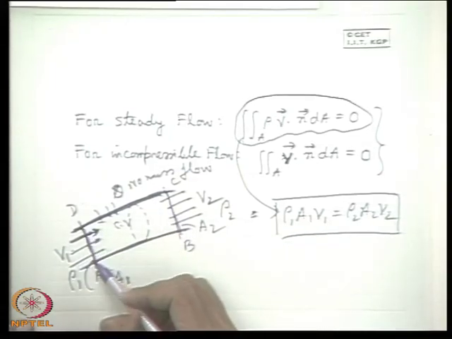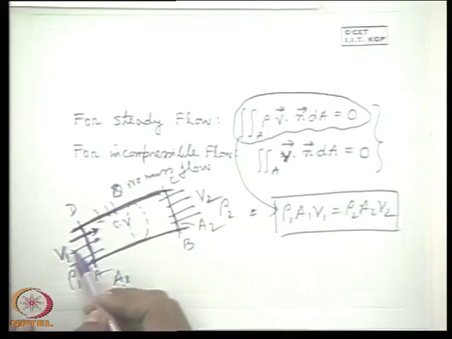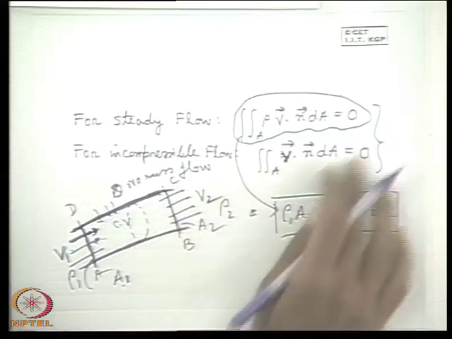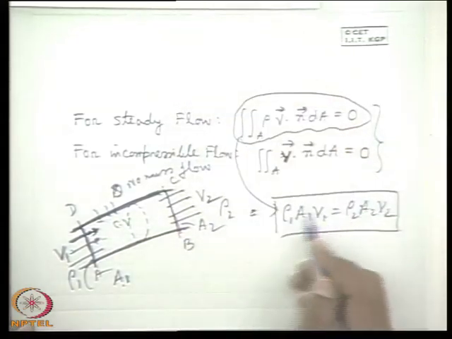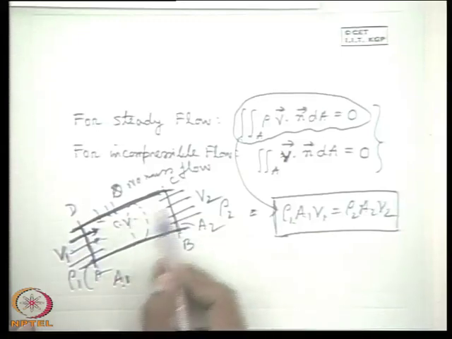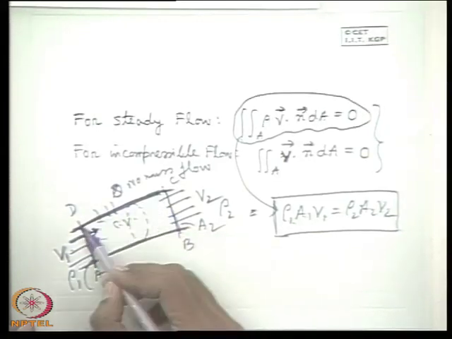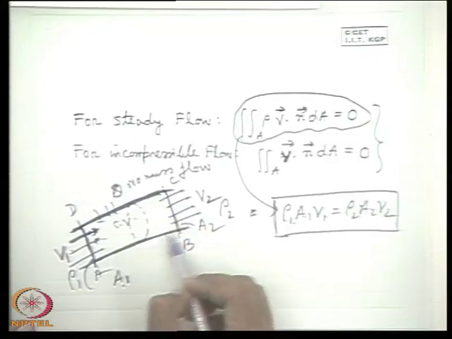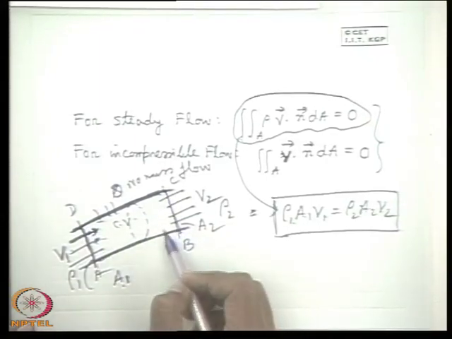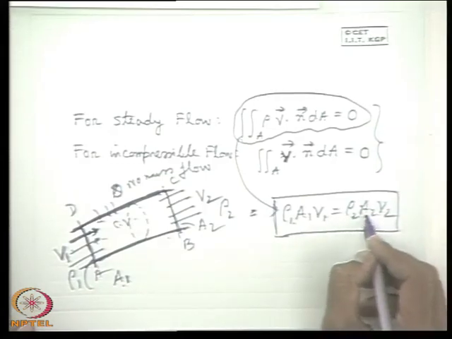So this is a very simple case: in the case of flow through a pipe, if we consider the inlet section of area A1 where the velocity is V1 perpendicular to the cross section, then rho 1 A1 V1 is the mass flow coming in. So we don't go through all these detailed equations; from simple physical concept, we tell this is the mass flow coming into the control volume. For example, in a pipe there is no flow across the rigid boundary. That's why a rigid boundary always behaves like a control surface or a stream surface or streamline, across which there is no mass flow, and the inflow must be equal to that going out, rho 2 A2 V2.